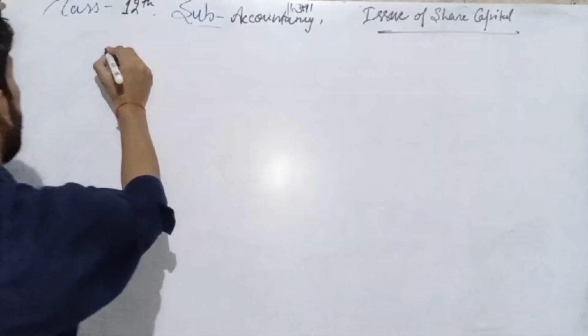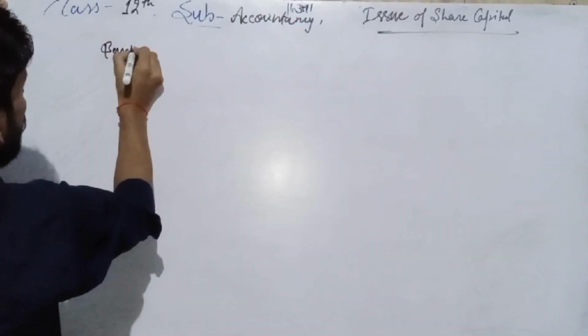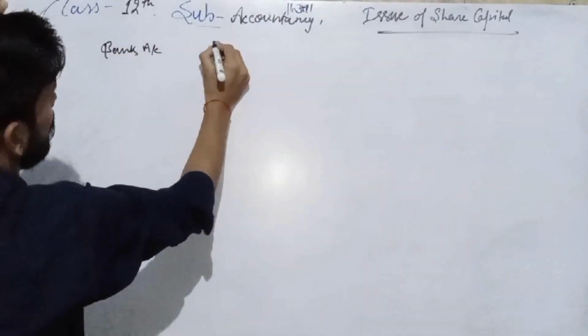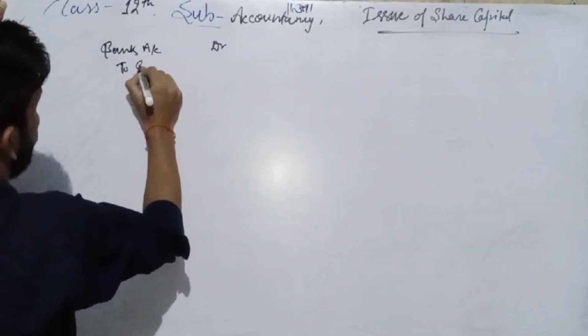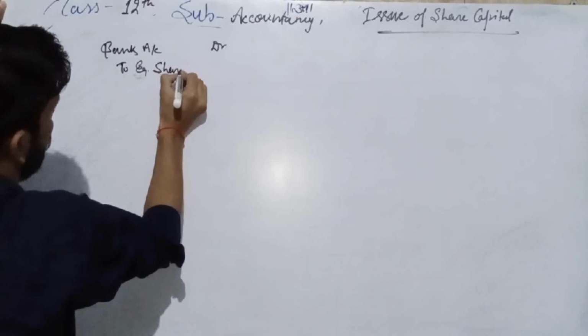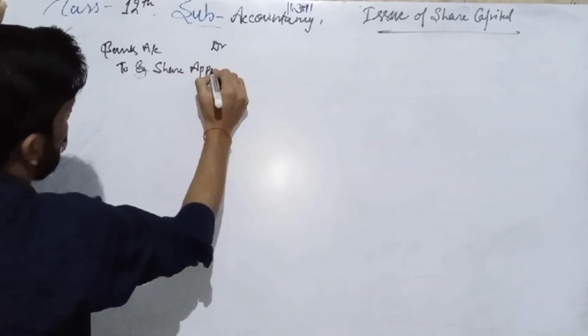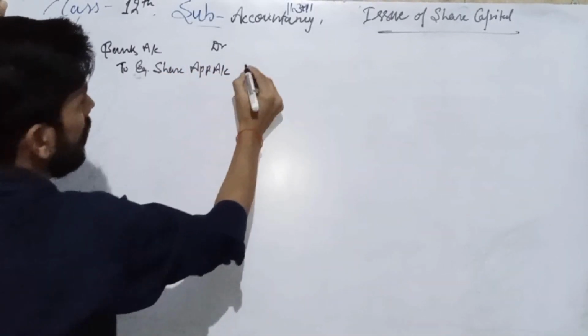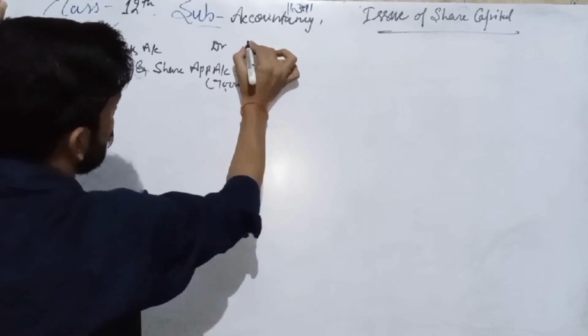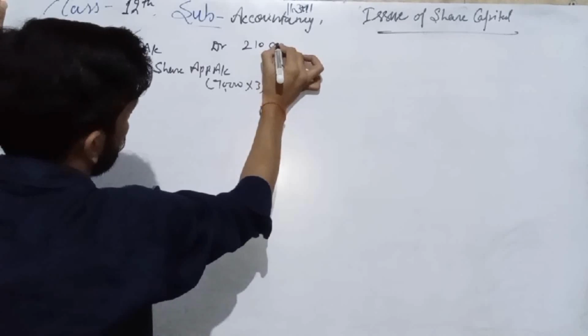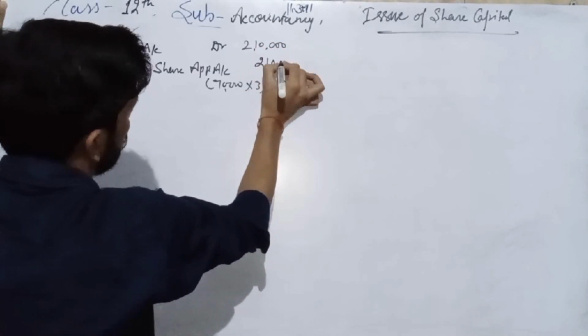So here, bank account debit to equity share application account. Here we have received 70,000 shares into 3 rupees per share, that is 2 lakh 10,000.